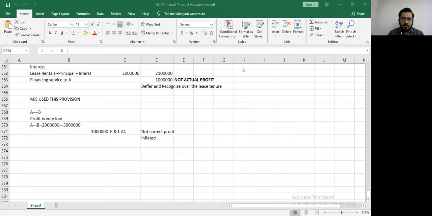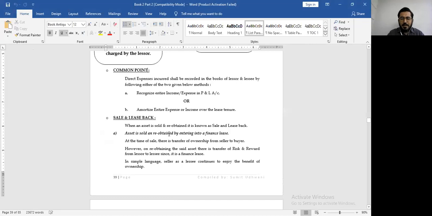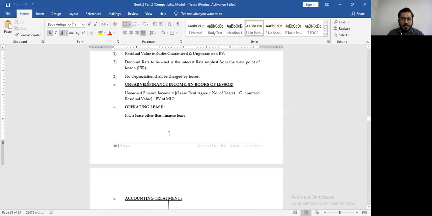Okay, fine. So if there are no more doubts, let's continue with AS19. First, let me quickly revise with you what we did yesterday, sale and leaseback. In fact, let's revise from operating lease. So what is operating lease? It is a lease other than finance lease. A lease other than finance lease is known as an operating lease.